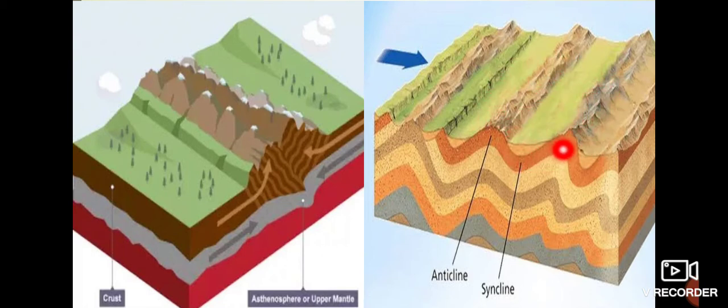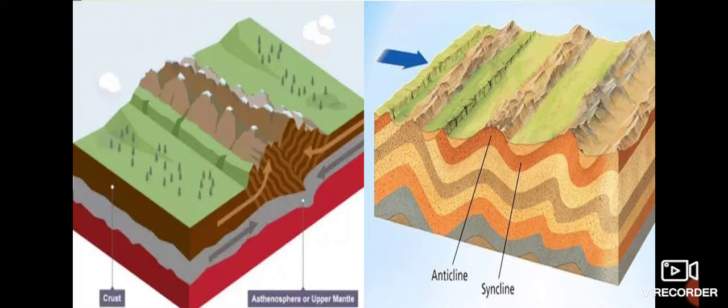Folding is what forms the fold mountains. The up folds are known as anticlines, and the down folds are known as synclines. Synclines also form the valleys.